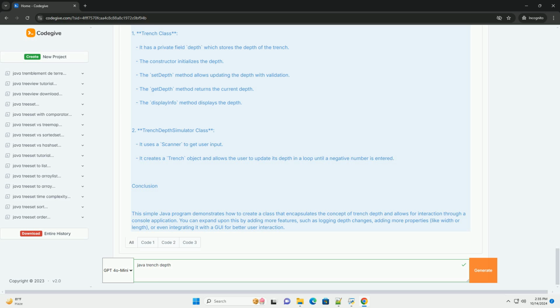Conclusion. This simple Java program demonstrates how to create a class that encapsulates the concept of trench depth and allows for interaction through a console application. You can expand upon this by adding more features, such as logging depth changes, adding more properties, like width or length, or even integrating it with a GUI for better user interaction.